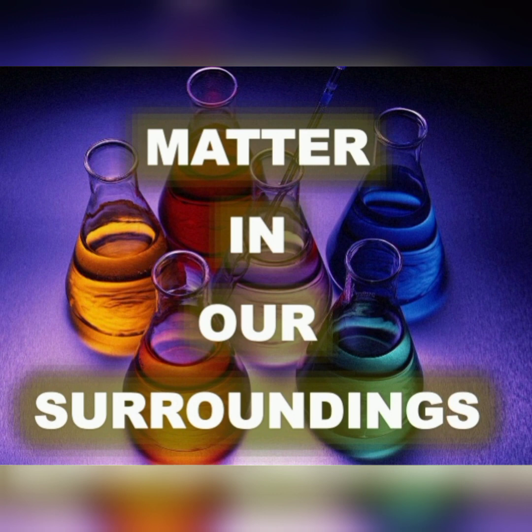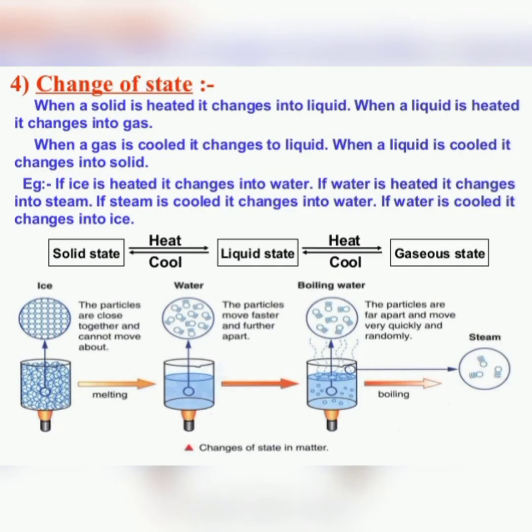And yesterday we discussed what is matter. We know that matter is anything that occupies space, has some mass, and can be felt by one or more of our senses. Yesterday we did the physical classification and chemical classification of matter, and according to physical classification, matter has three states: liquid, solid and gas. And we studied the properties of liquids, gases and solids. So today we'll take up the topic of change of states of matter.